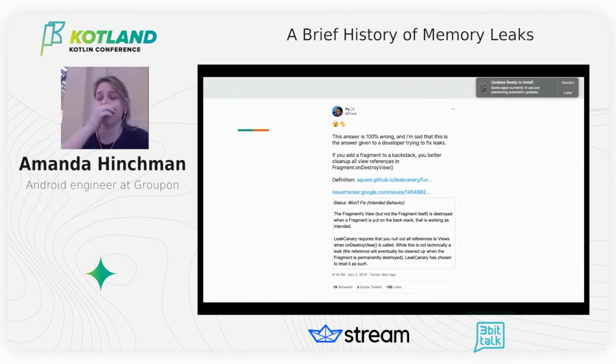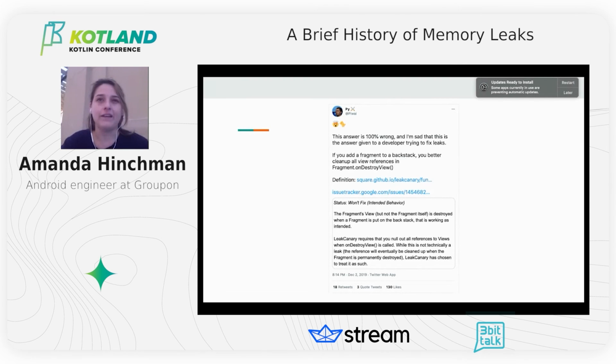The reference to this particular issue comes from the guy who made LeakCanary. There was an issue tracker a little while back where someone had submitted the possibility of Android memory leaks with this particular issue.